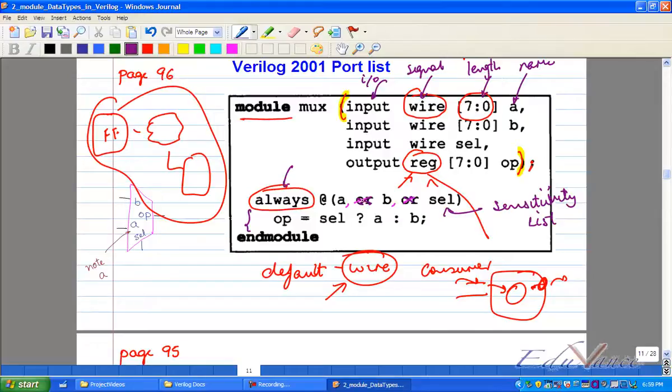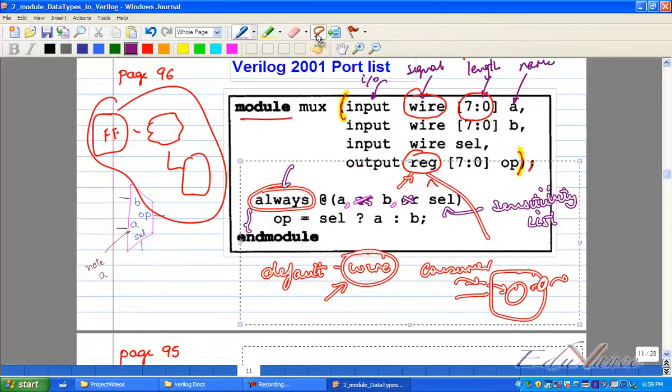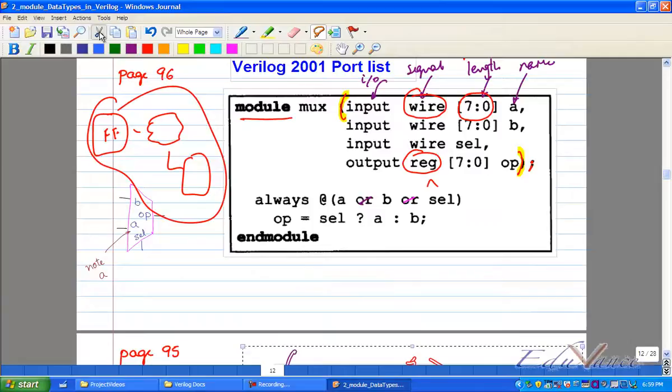Please understand this. This is good industry practice. You always give a proper name. Understood? Yes or no? Clear? Okay. Now, then comes your always block.